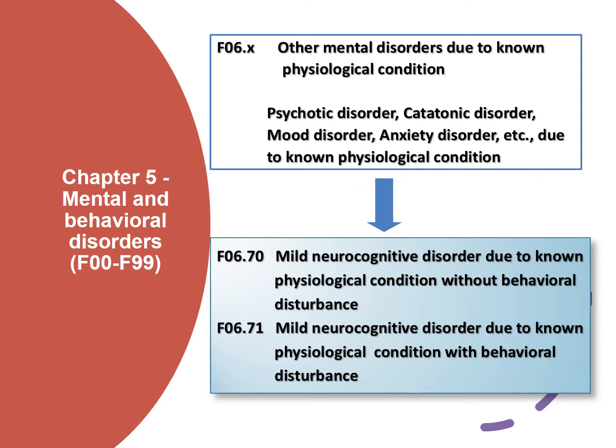Coming to the other mental disorders due to known physiological condition. The conditions like psychotic disorder, catatonic disorder, mood disorder, anxiety disorders, etc. due to underlying known physical conditions, we have codes in the series F06.X. In this series, new codes are added for mild cognitive disorder without behavioral disturbance or with behavioral disturbance. For without behavioral disturbance, the code is F06.70 and with behavioral disturbance, the code is F06.71.